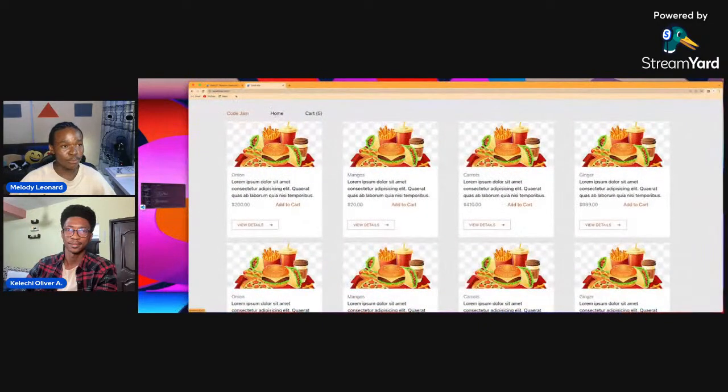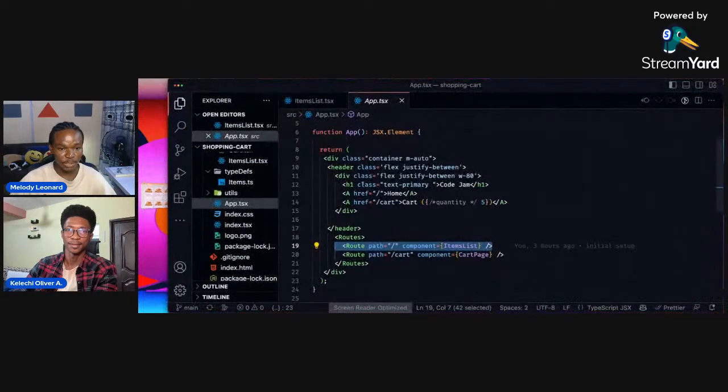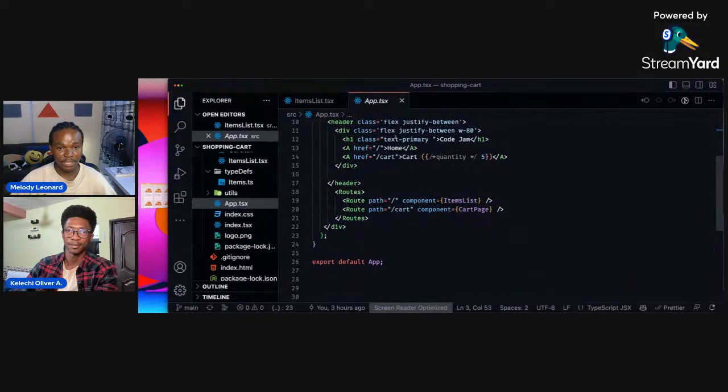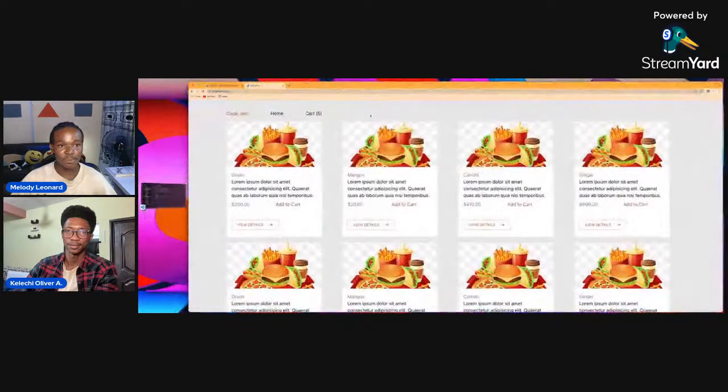So when you click on home, it's going to navigate you to this page here, which is what we're doing. We are using this A tag that Solid provides for us, imported from Solid Router, and we are navigating to the slash here, and we call it home. And when we navigate to carts, we have this navigation here to carts, and this is just a basic quantity. So when you select an item, when you add an item to a cart, you want to track the quantity of items you have in the cart and stuff like that.